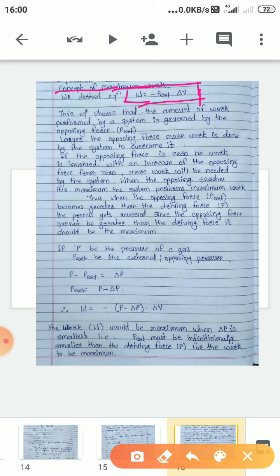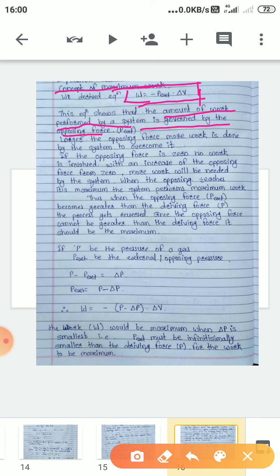Okay, and now see, the work occurs according to the opposing force. The equation shows that the amount of work performed by a system is governed by the opposing force. If the opposing force is 0, then work done is 0. The larger the opposing force, the greater the work that will be done by the system to overcome that opposing force.